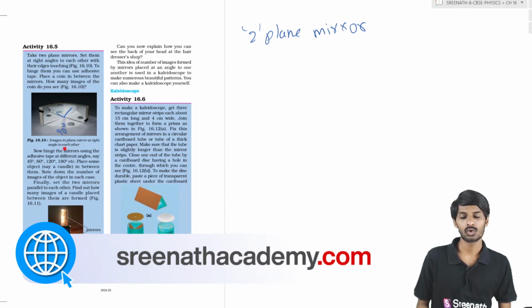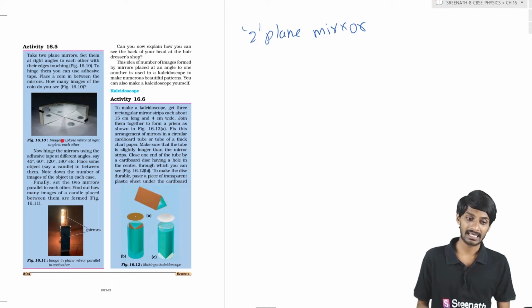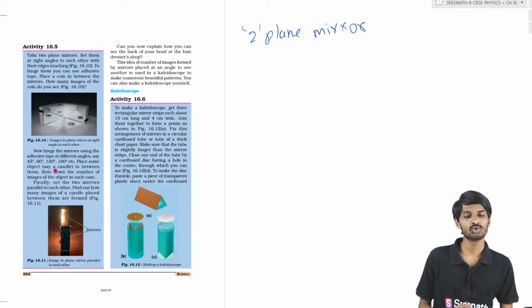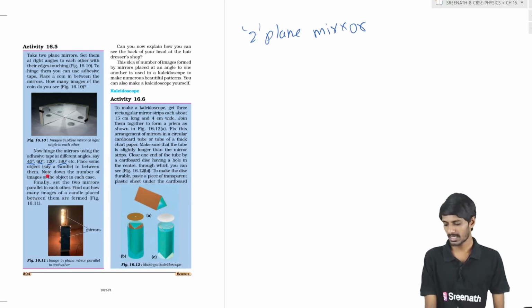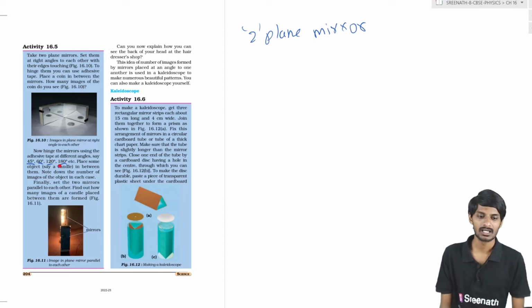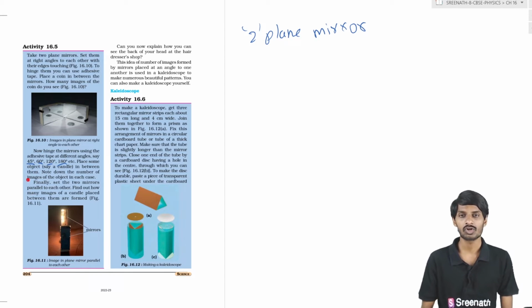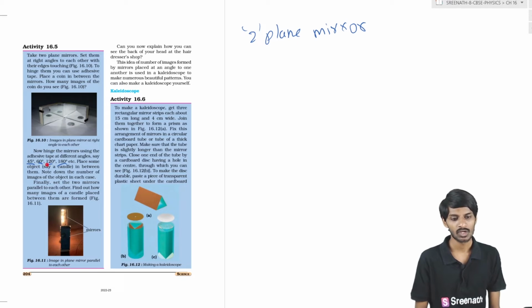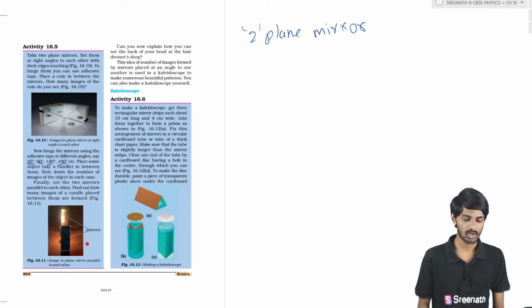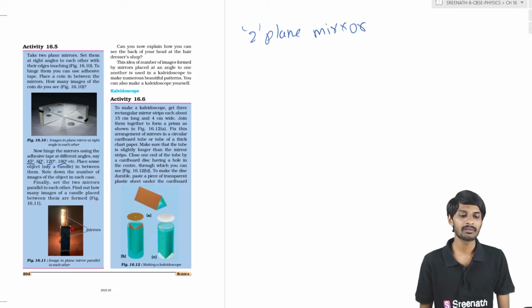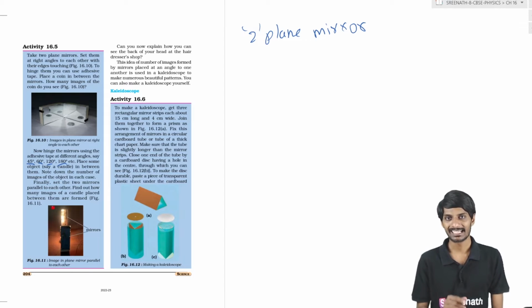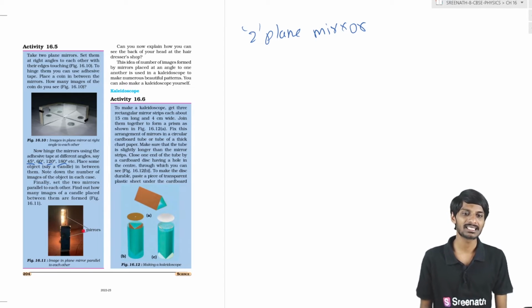Note that number. Next, change the angle between the 2 mirrors to 45 degrees, 60 degrees, 120 degrees and 180 degrees, and in each case observe how many images you get. Finally, what is our conclusion, students? If the 2 plane mirrors are kept parallel to each other, opposite to each other, you will get multiple images, friends.